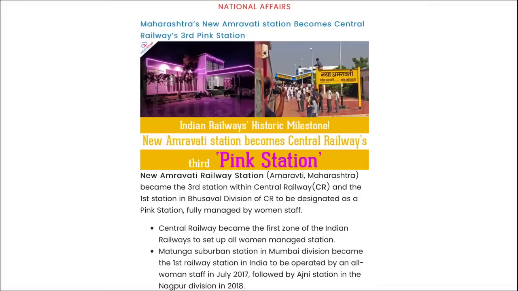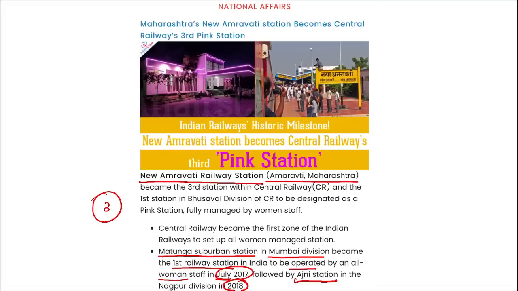Apart from this, remember, Matunga suburban station in Mumbai division became the first railway station in India to be operated by an all women staff in July 2017. Then it was followed by second, that is Ajni station in Nagpur division in 2018, and now the third pink station is your new Amravati railway station, that is in Amravati, Maharashtra. So first was in 2017, second was in 2018, and now third became in 2023.